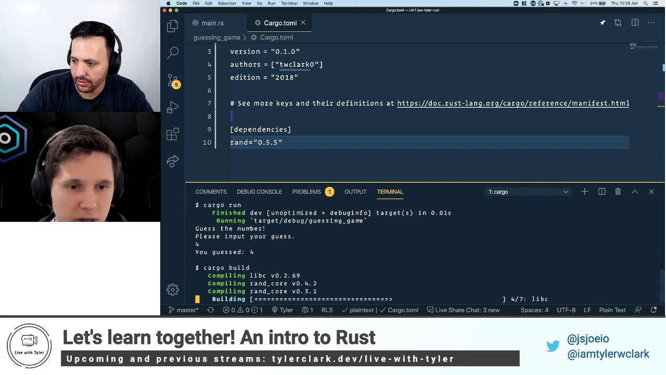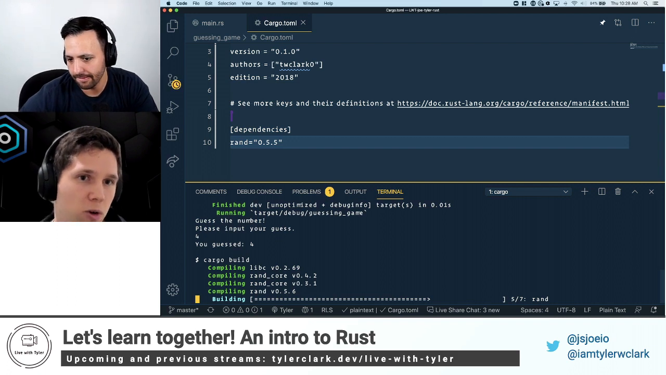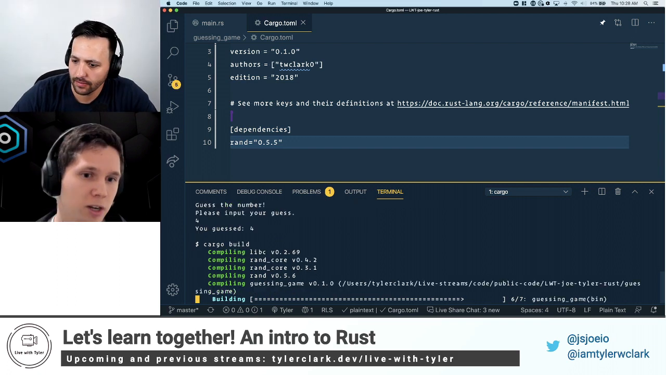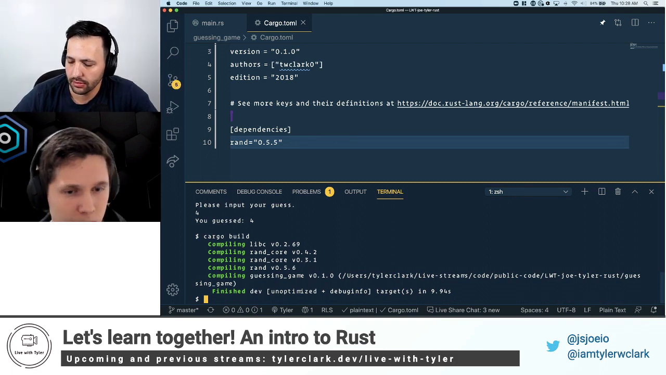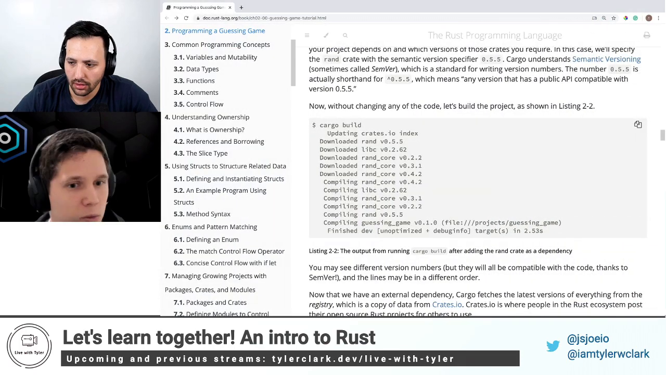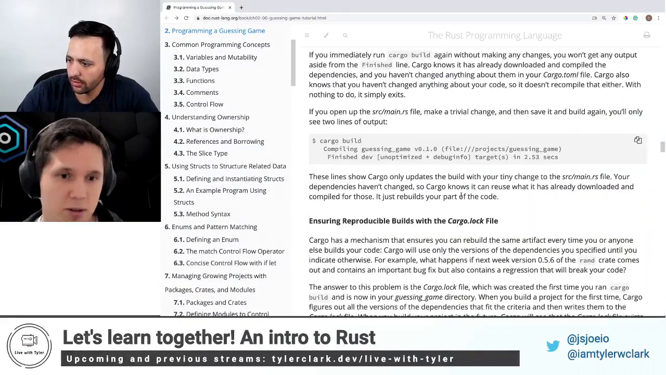So run cargo build. This will essentially compile and build the project so that we can run it. It's going to look at the Cargo.toml and say, hey, you added a dependency. I don't have that. Let me pull that down from crates.io, which is the official registry for Rust packages, or Rust crates as they call them.